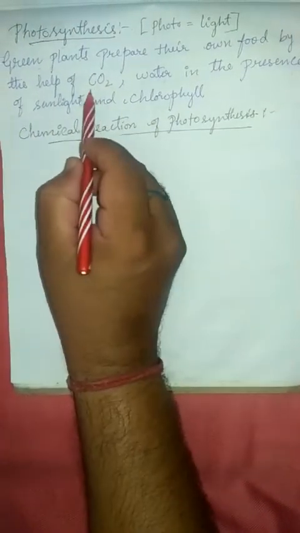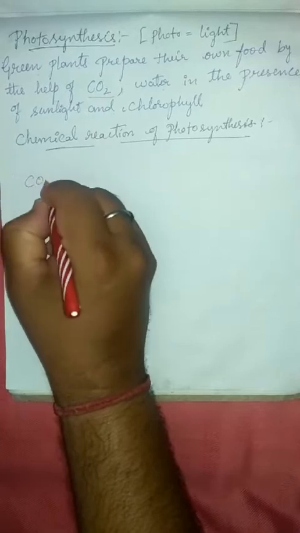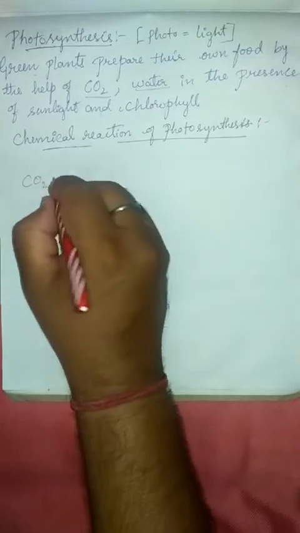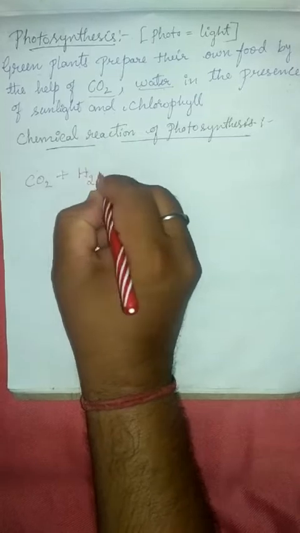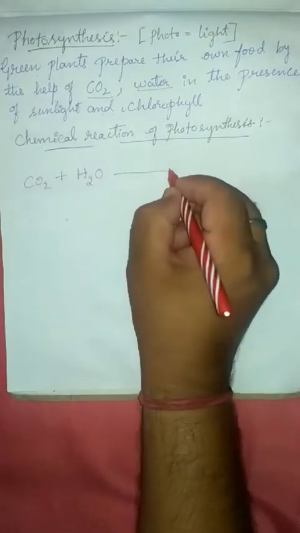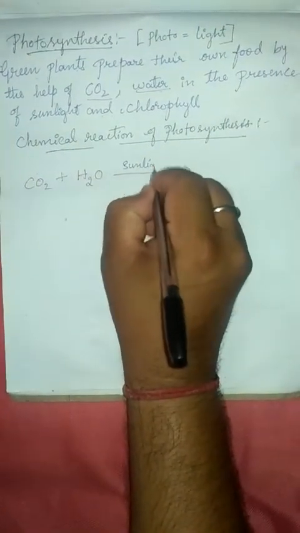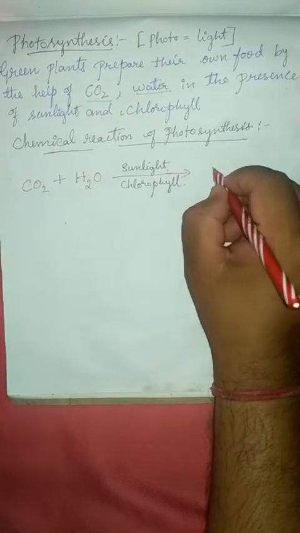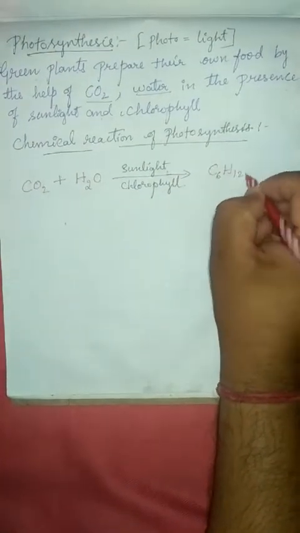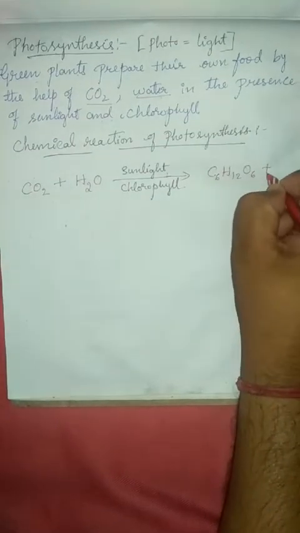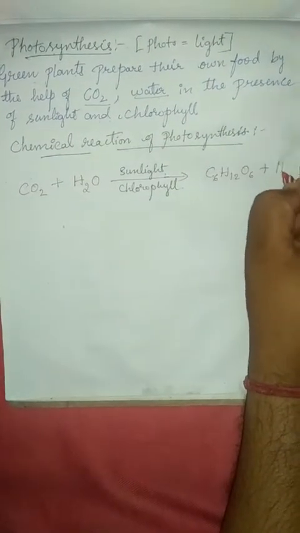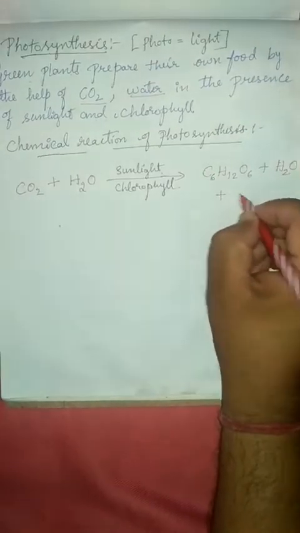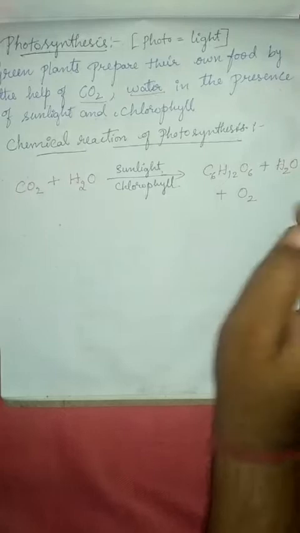Write down carbon dioxide, CO2, and then in the reactants the water, H2O, in the presence of sunlight and chlorophyll. What is the product formed? The product formed is C6H12O6 plus water, and what the plant releases after the photosynthesis process, which we need, is oxygen.